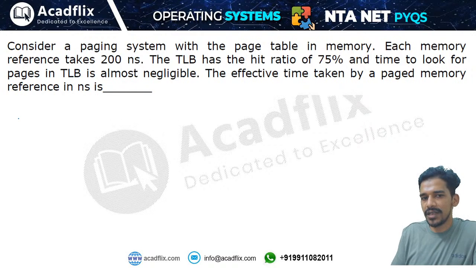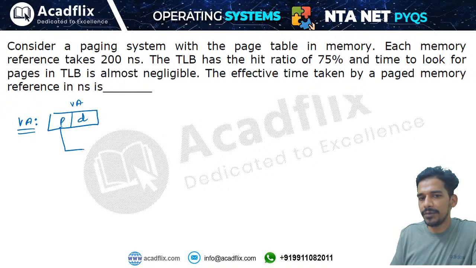So what happens is, the process is like this. Whenever the CPU wants to access any data from the memory, the CPU will generate a virtual address. In case of paging, the virtual address is divided into page number and offset. P is called the page number and D is called the offset.